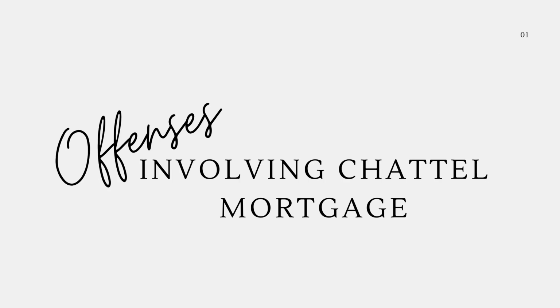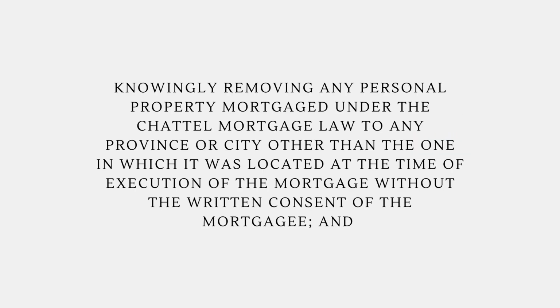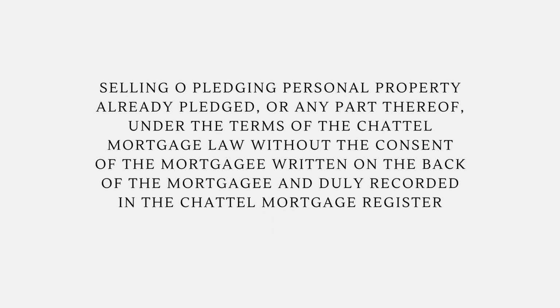There are offenses involving chattel mortgage. First, under the Revised Penal Code, these two acts are punishable. A. Knowingly removing any personal property mortgaged under the Chattel Mortgage Law to any province or city other than the one in which it was located at the time of execution of the mortgage, without the written consent of the mortgagee. And B. Selling or pledging personal property already pledged, or any part thereof, under the terms of the Chattel Mortgage Law,